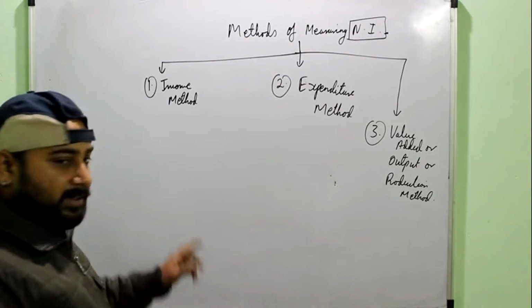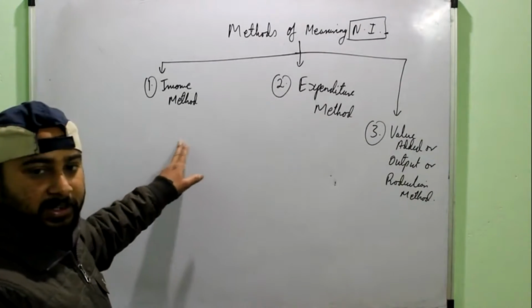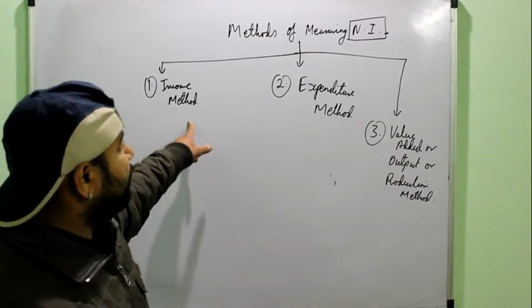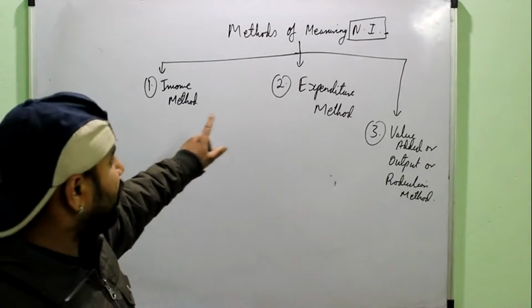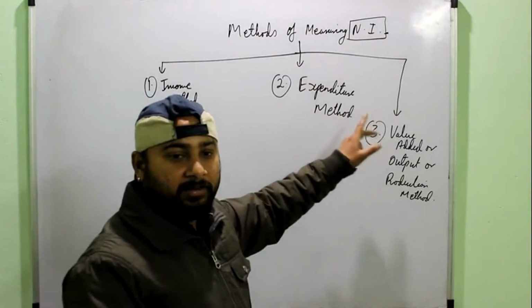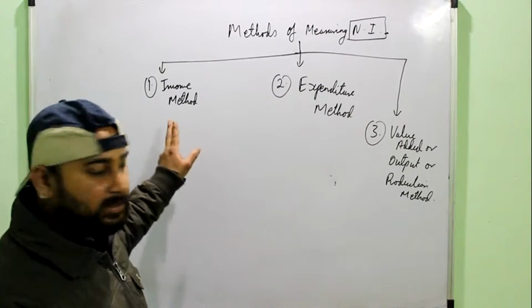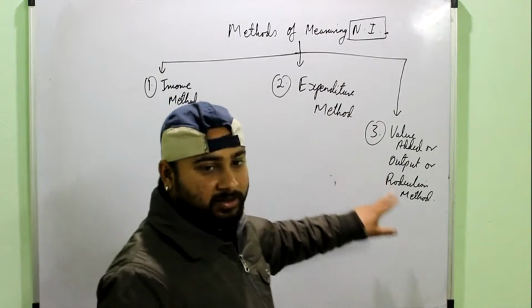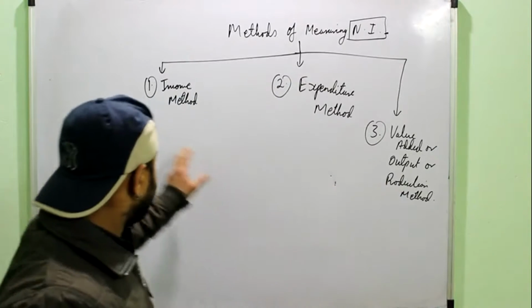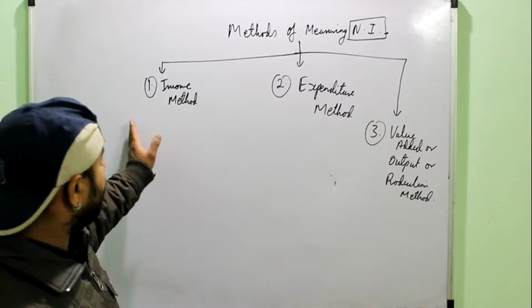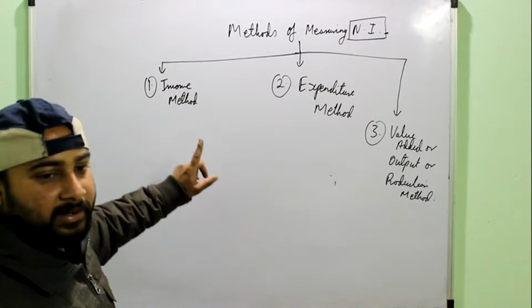Remember, all these methods can be used to calculate the national income of an economy, and the value of national income, or you can say the answer of the national income, will be the same whether you are applying the income method, expenditure method or the value added method. But yes, their components, their mode of working would be different.